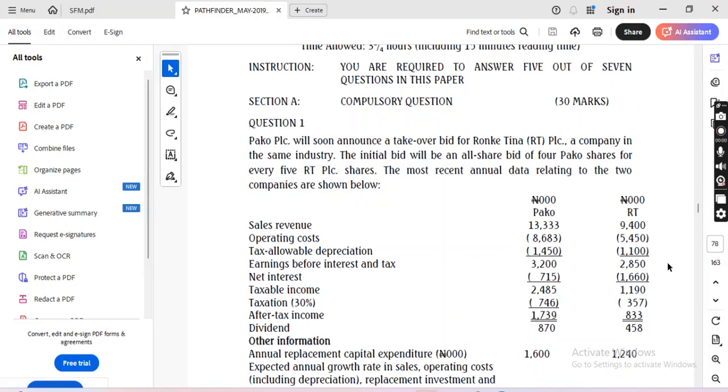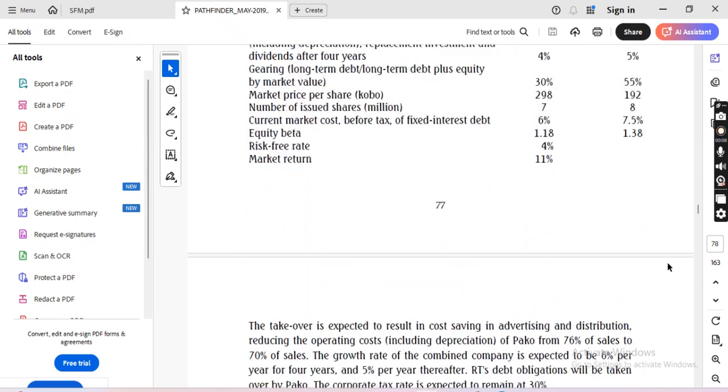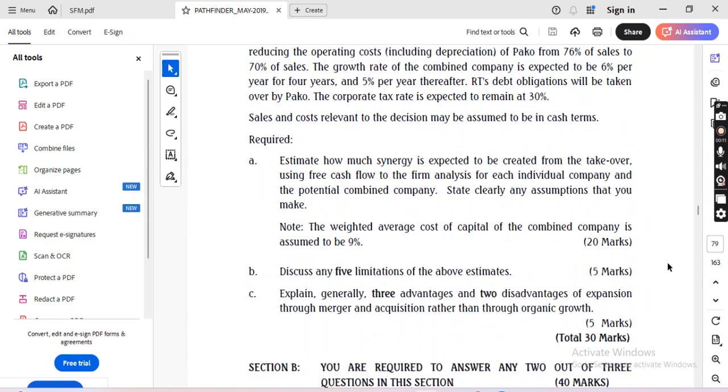Marco PLC will soon announce... What is the policy? Requirement first. You need to first understand what we want to do. Okay, requirement A.